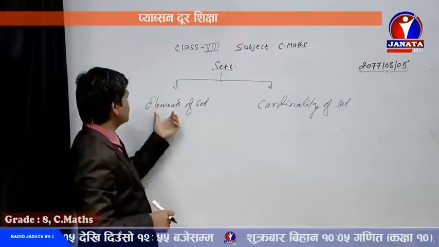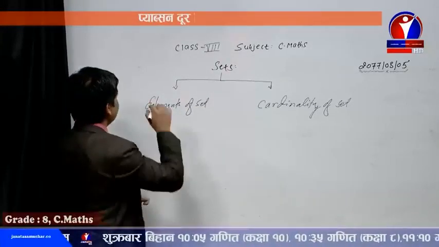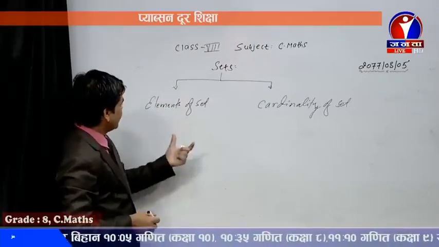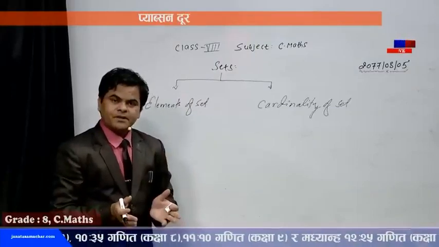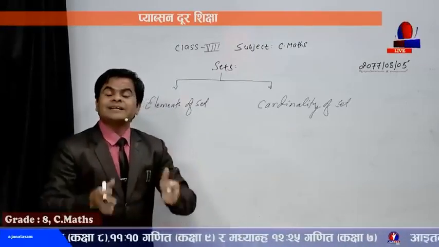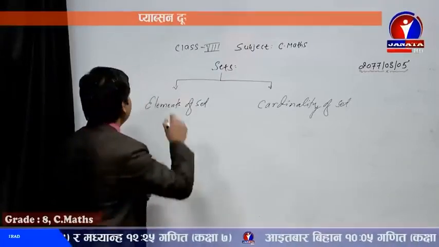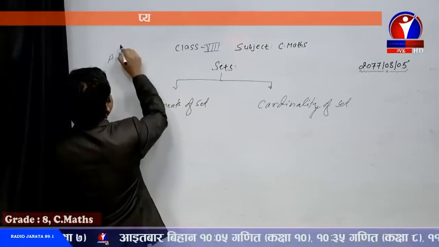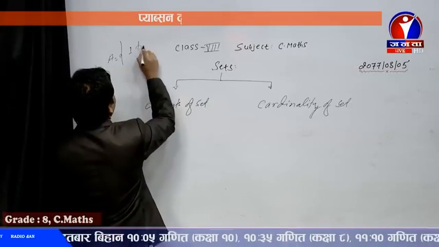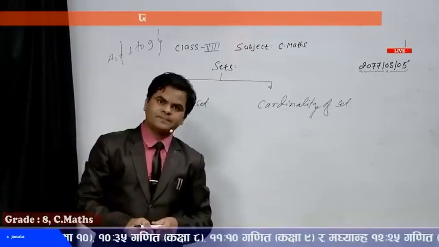Now I want to focus on elements of set. Dear students, elements of set, in order to understand the data or information, are found in detailed form. For example, a set A has the elements from 1 to 9, the natural numbers 1 to 9.